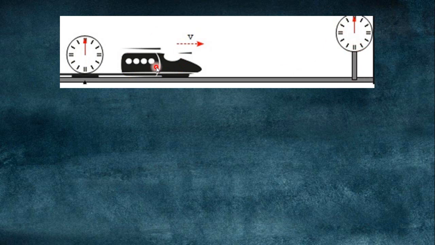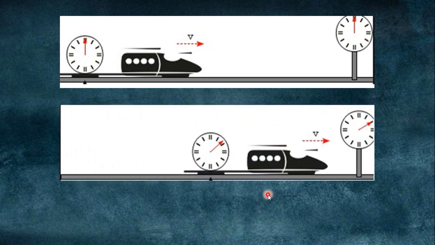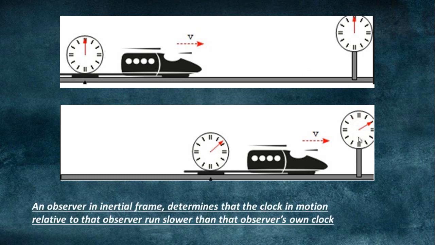Initially, when the car is at rest, the two clocks show the same time. But if the car is moving with velocity v towards this clock, we can clearly observe that the time shown by both clocks is different, and this clock appears to be slow. It shows less time, so it is slow as compared to the standing clock.